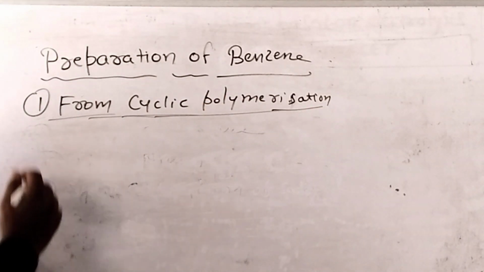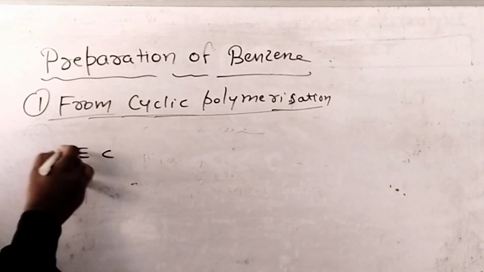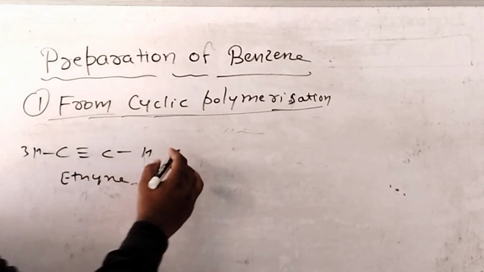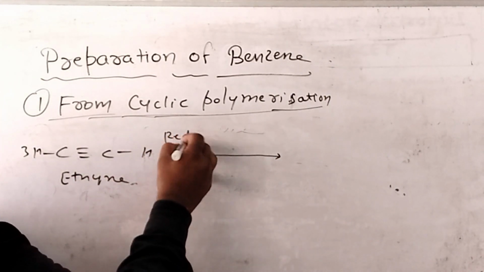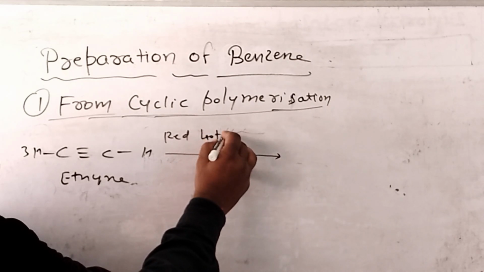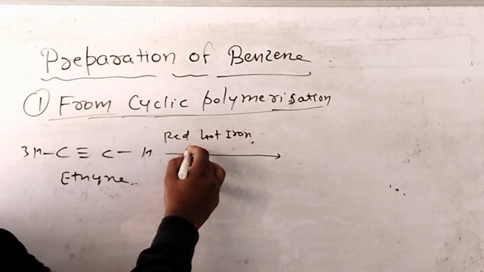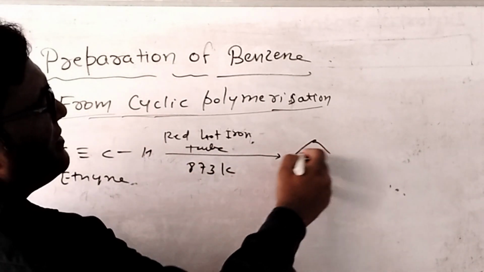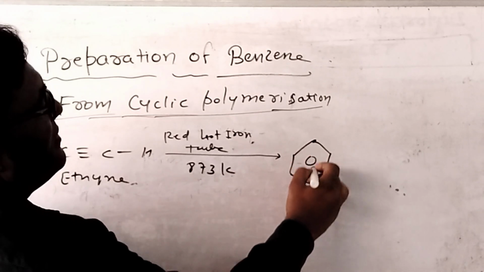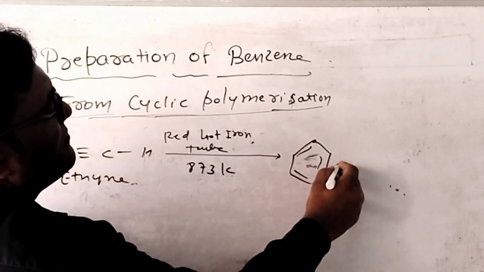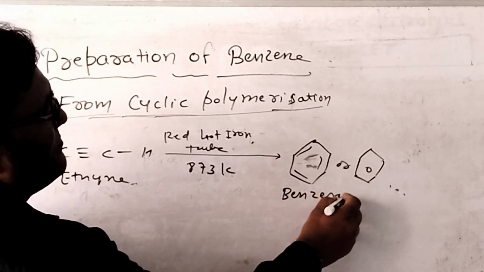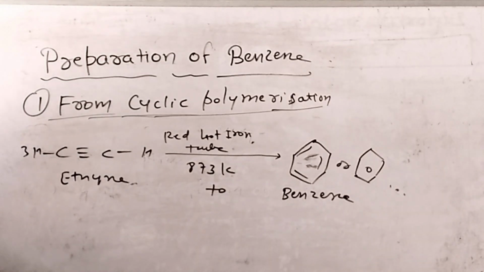So whenever 3 moles of ethyne are passed through a red hot iron tube at 873 Kelvin, we get a benzene ring. You can write it this way or this way, benzene. Now you can take a screenshot.